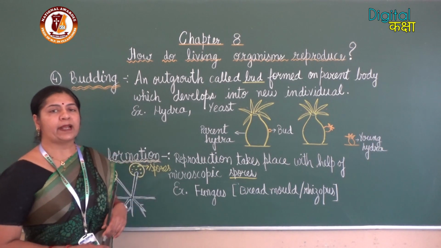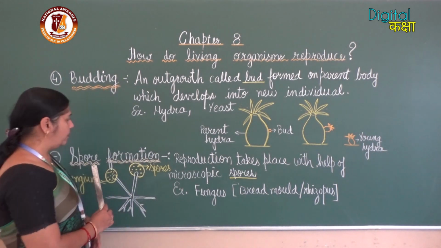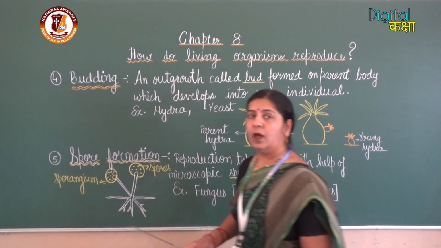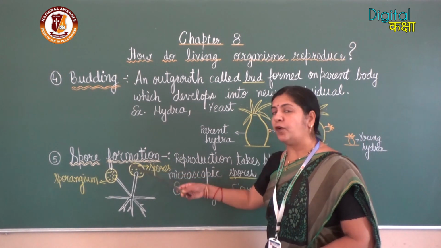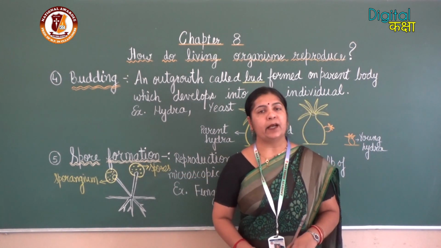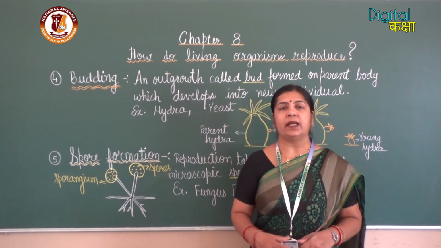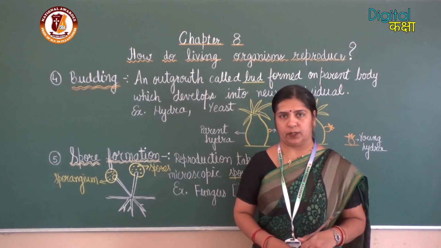Next mode of asexual reproduction is spore formation. As the name suggests, here reproduction takes place with the help of microscopic structures called spores.